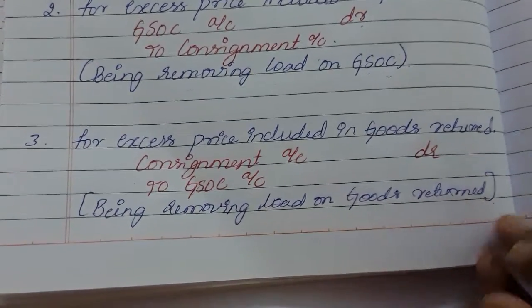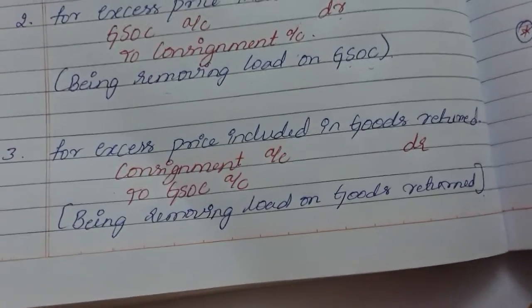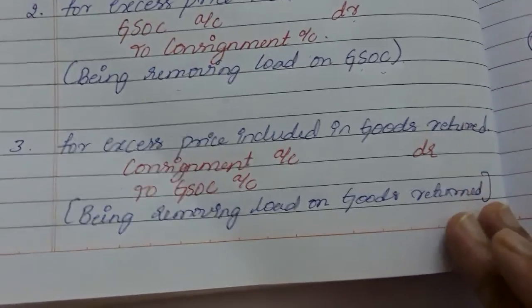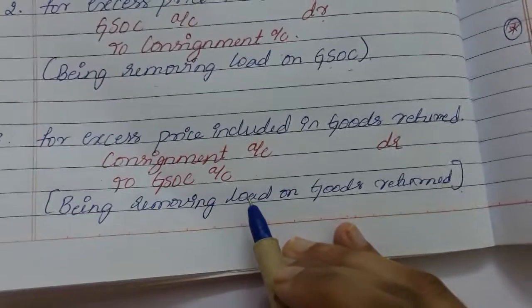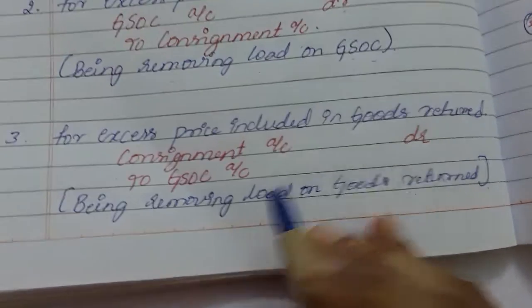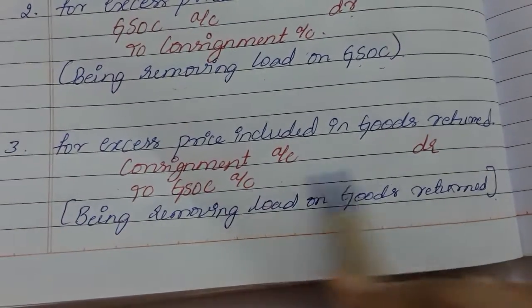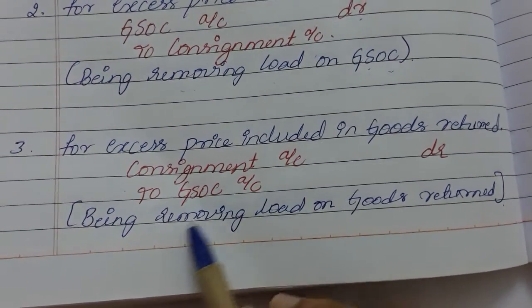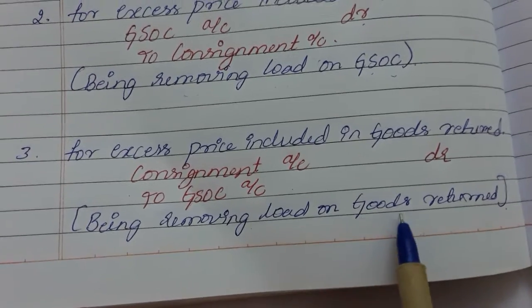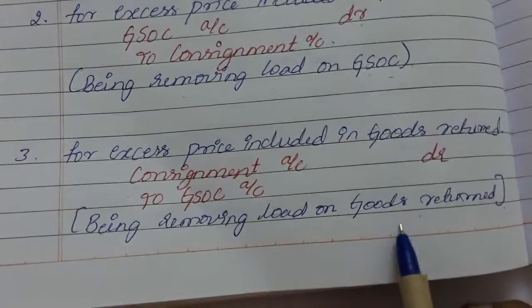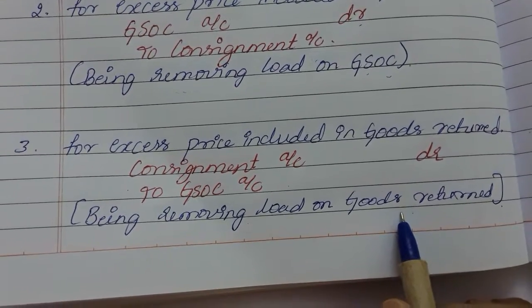So for example, sometimes due to a quantity defect, the consignee will return the goods to the consignor. Even in that case, the profit will be included, right? To remove that profit, this entry has to be prepared: consignment account debit to goods sent on consignment account, narration being removing load on goods returned. Who has returned the goods? Goods have been returned by consignee to consignor.